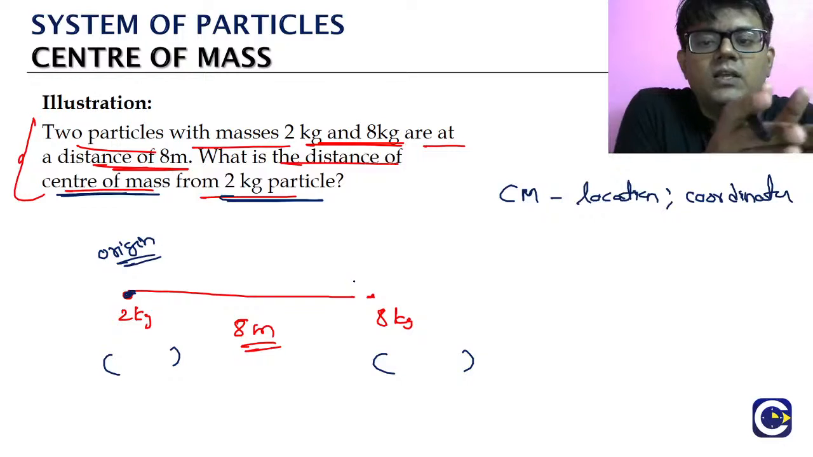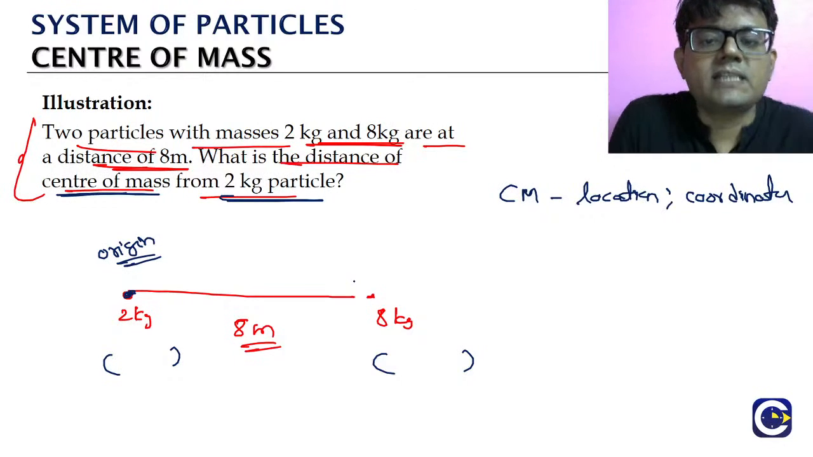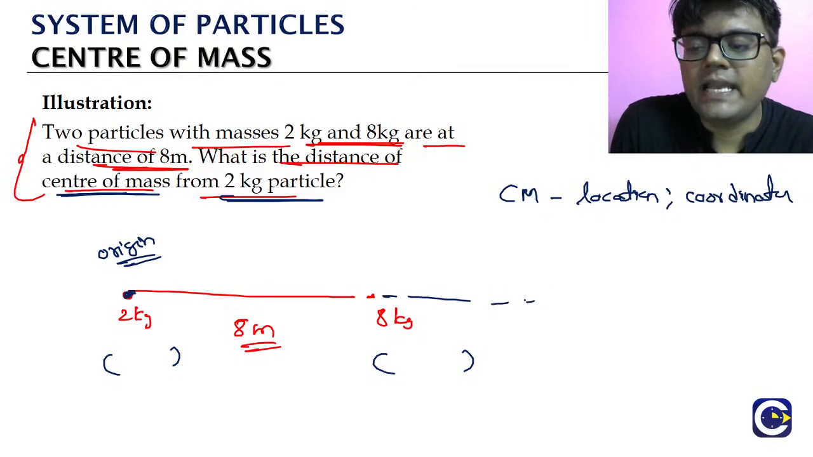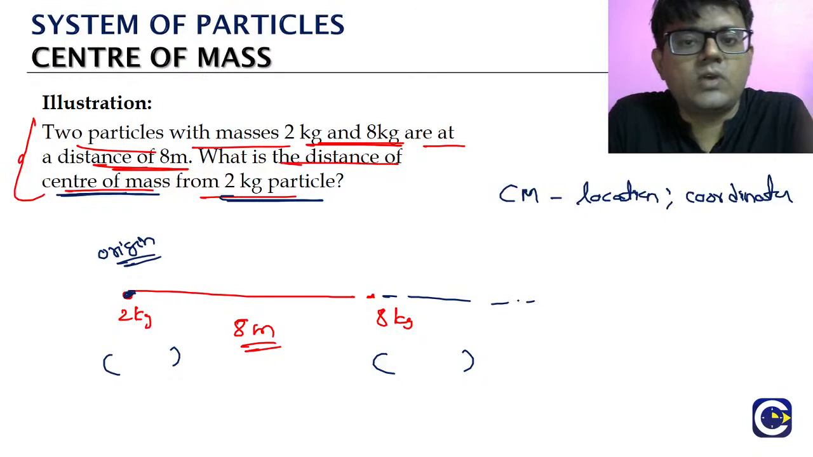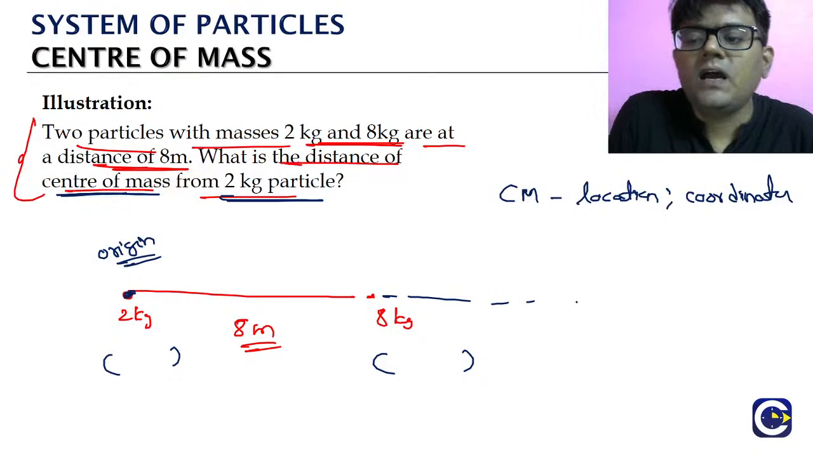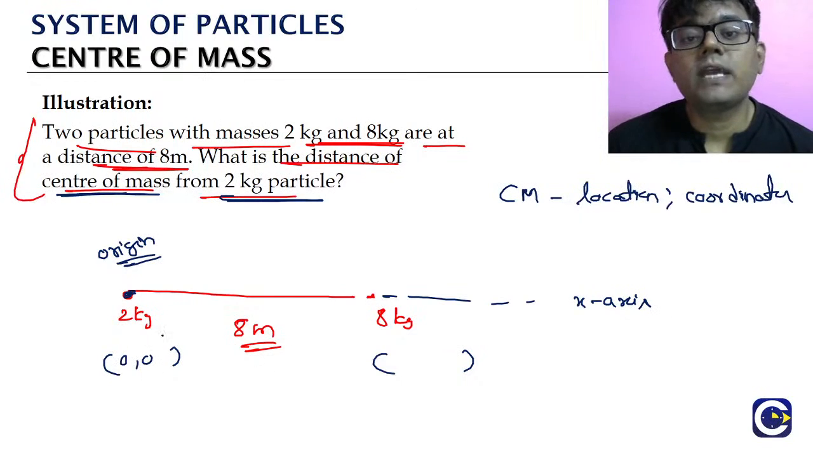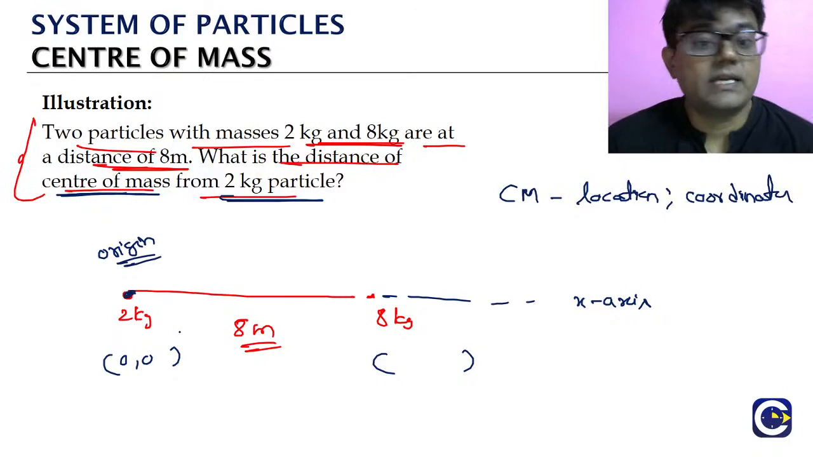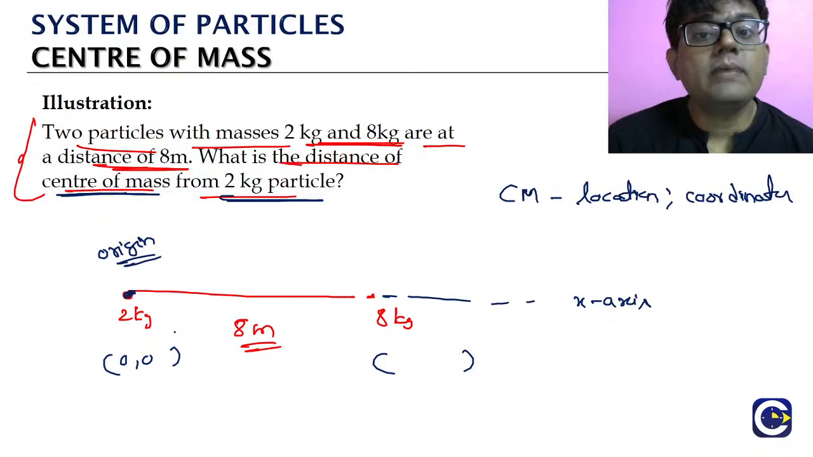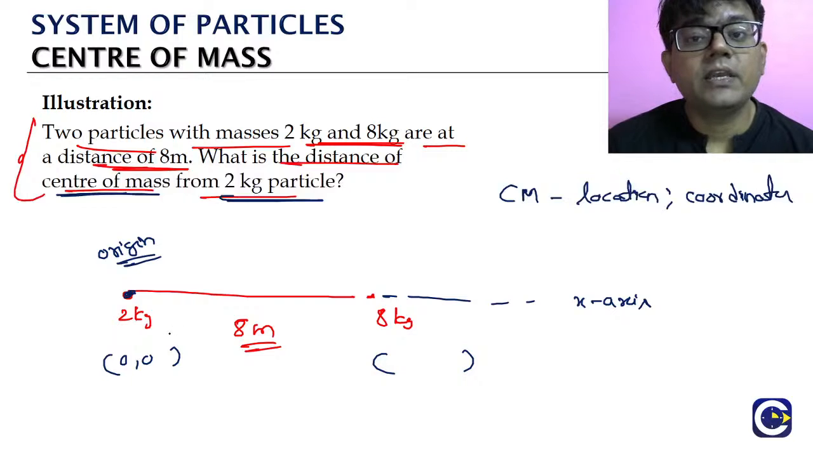And between the 2 kg and 8 kg, what is the distance? 8 meters. So now look, the line on which the 2 kg and 8 kg lie, take it as the x-axis. Now look, what will be the coordinates of the 2 kg location? 0, 0, since we are taking it as the origin. What will be the coordinates of the 8 kg?